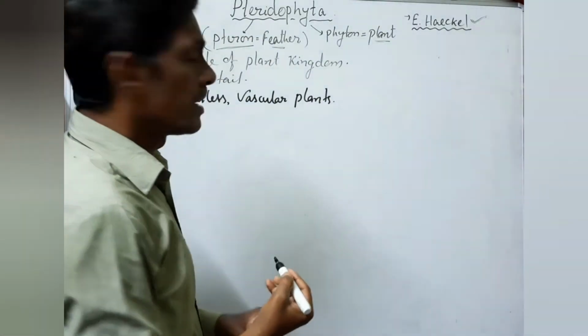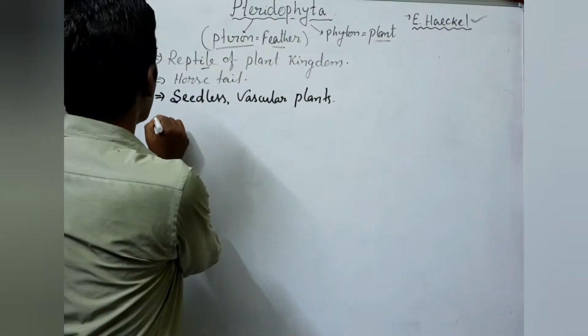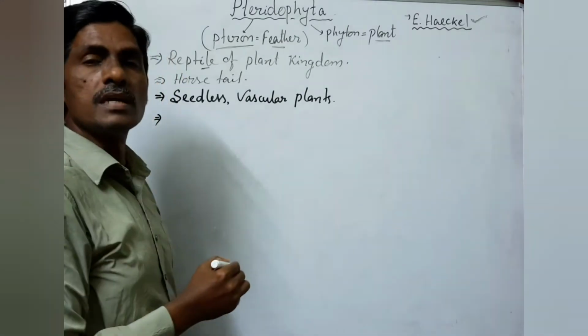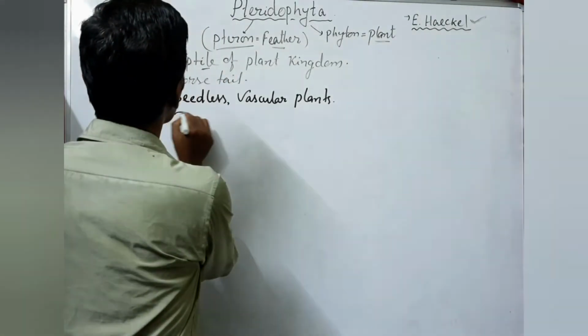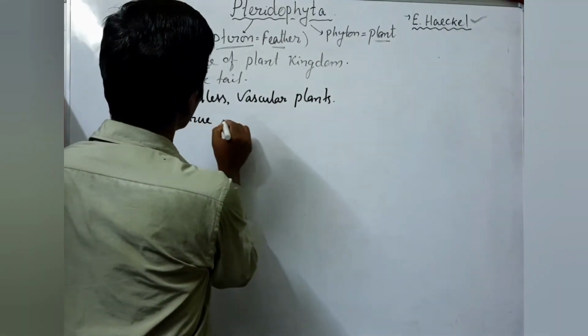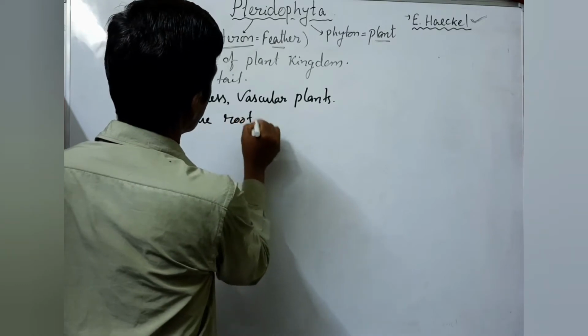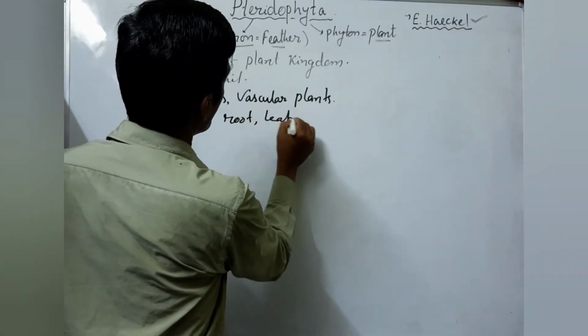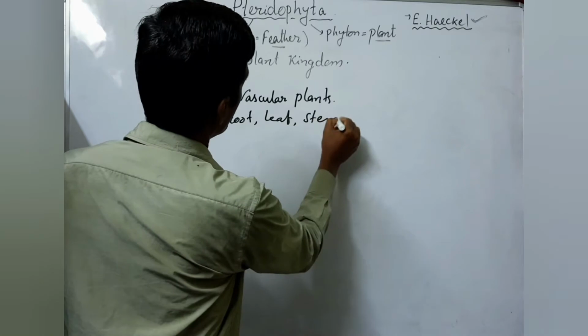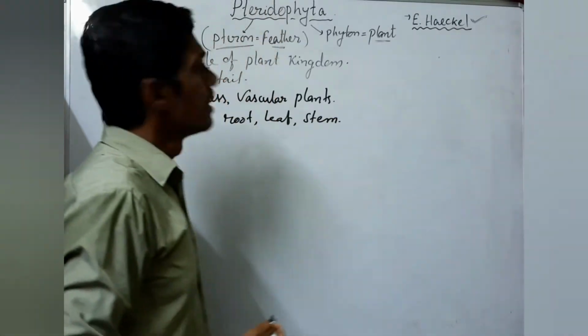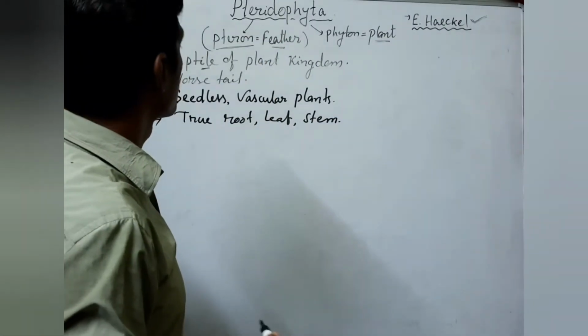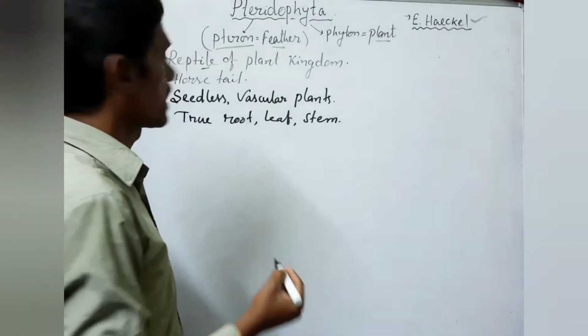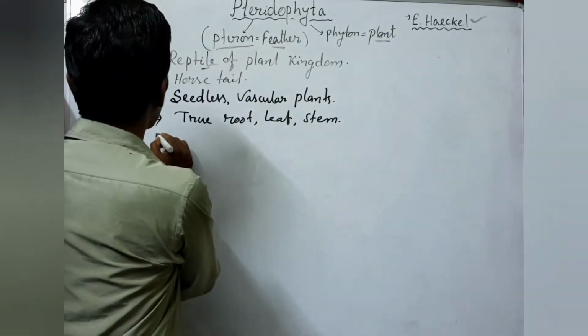Here in Pteridophyta, they are vascularized, that means you can find the true root, leaf, and stem. And now we will discuss the characteristic features of Pteridophyta.